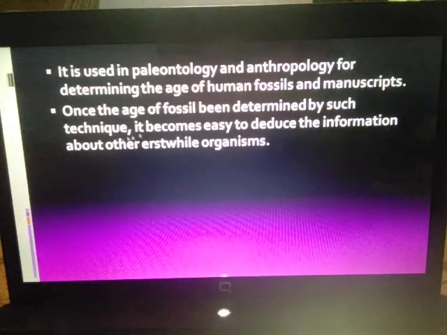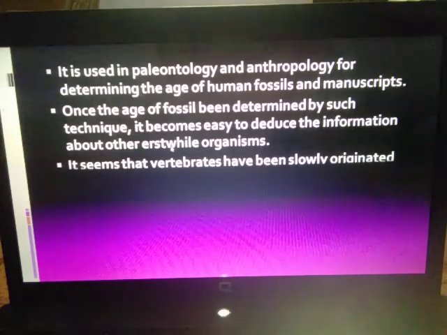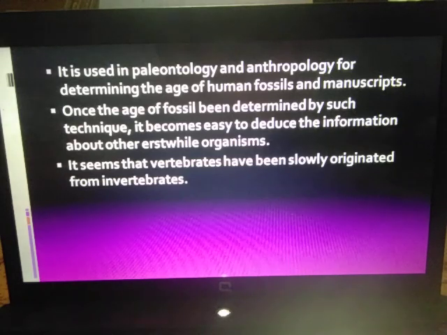Then, once the age of a fossil has been determined by such a technique, it becomes easy to deduce information about other erstwhile organisms. Once we study the fossil, we can come to know from where exactly the related organism must have originated. From this it was found out that vertebrates, which you are going to learn about when studying kingdom Animalia, vertebrates and invertebrates.